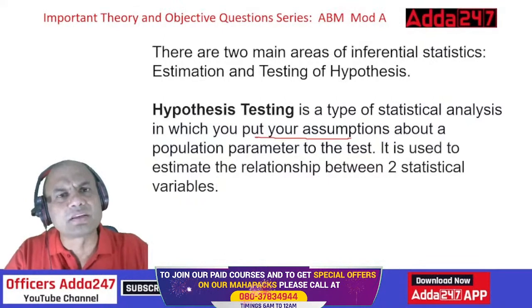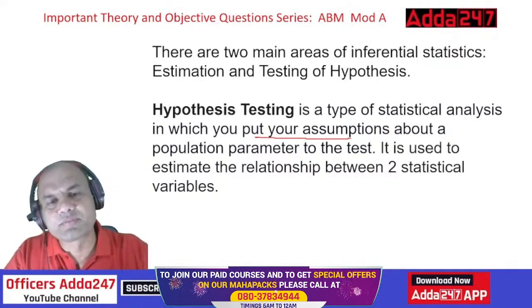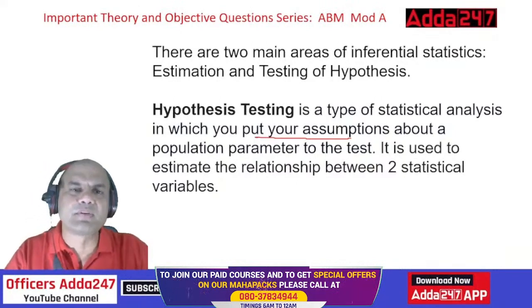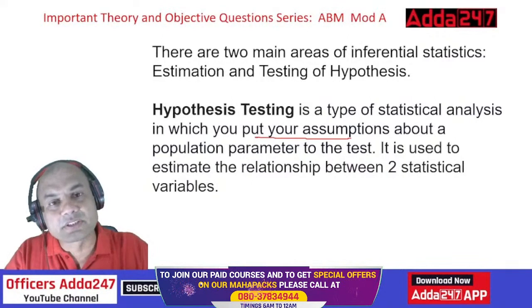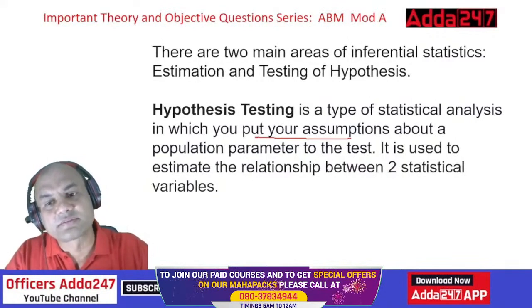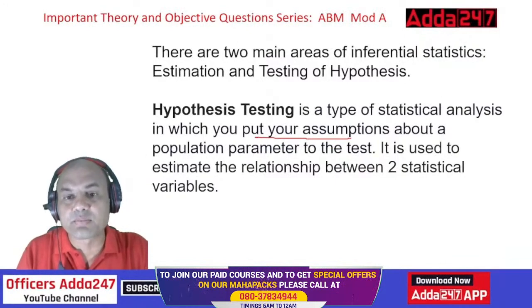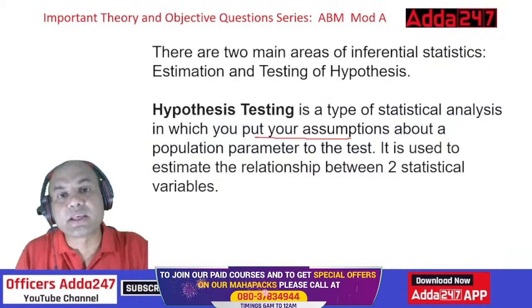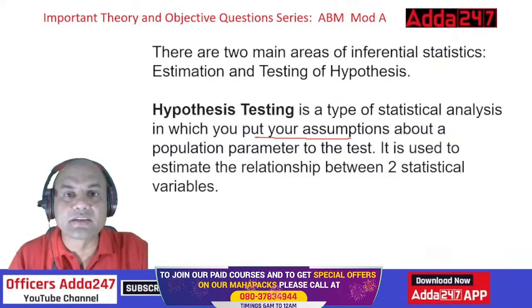Or somebody might say, what does the common person say? All bankers have a luxury life. All bankers have a very easy job. So this is all hypothesis. These need to be put to the test. So assumptions about the population parameter we put to test. Okay, put your assumptions to test. Test means I'll actually do the survey of the bankers, whether your life is easy or not.